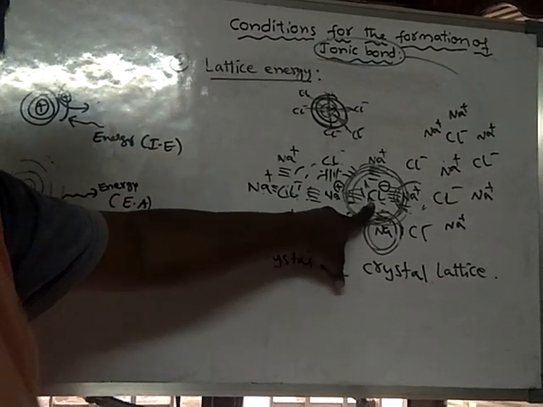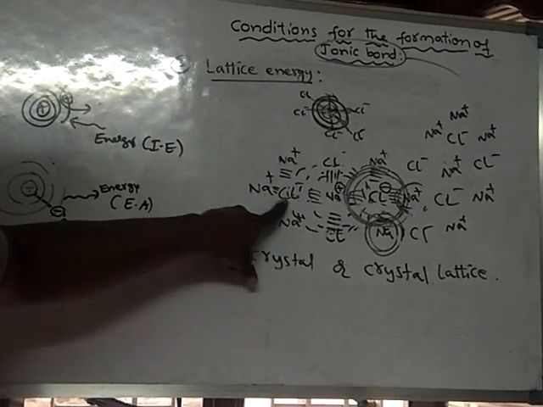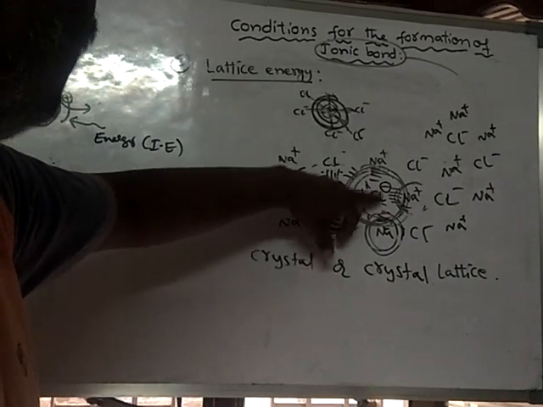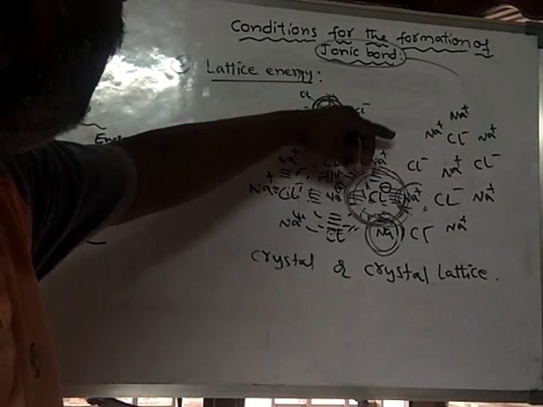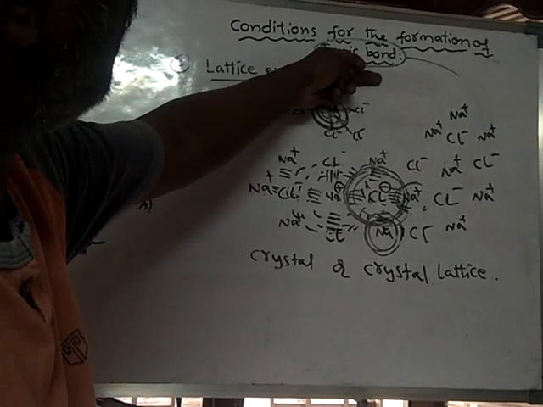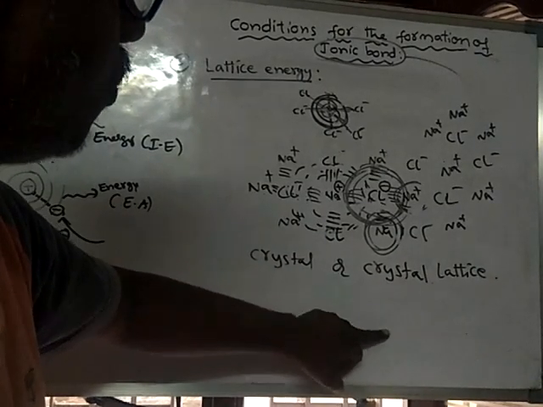Chloride ion is connected to sodium ion. Sodium ion is connected to the chloride ion. Again sodium ion, again chloride ion, and so on. And here also chloride ion is connected to sodium, and this sodium is connected to chloride, and that chloride ion again to sodium, chloride, sodium, like that. Here sodium, chloride, sodium, chloride, sodium, chloride.